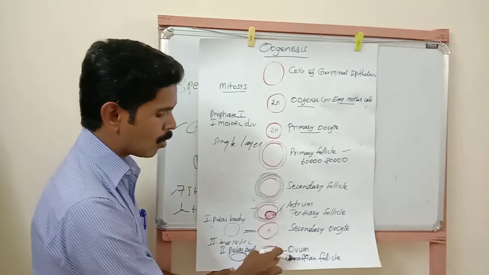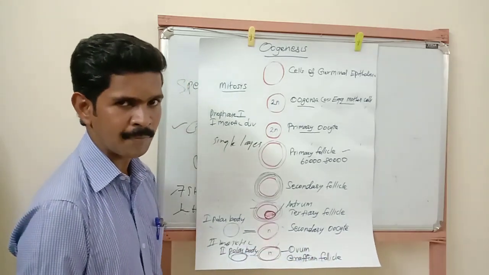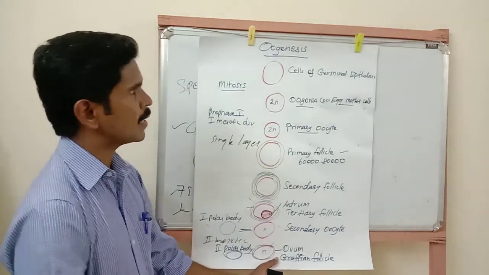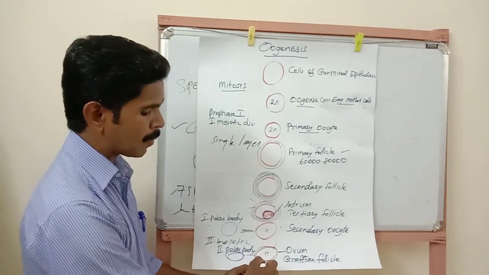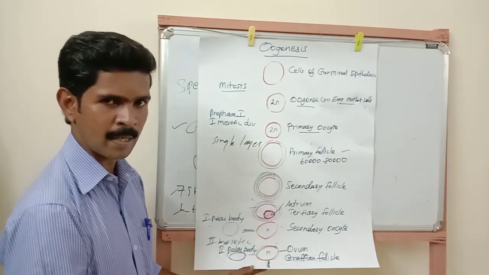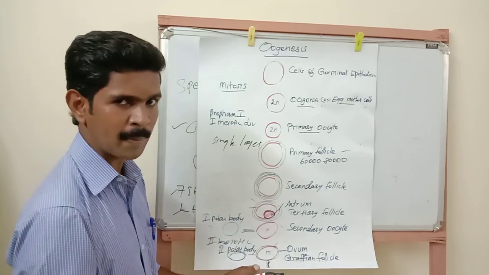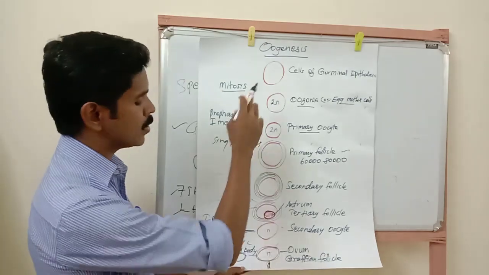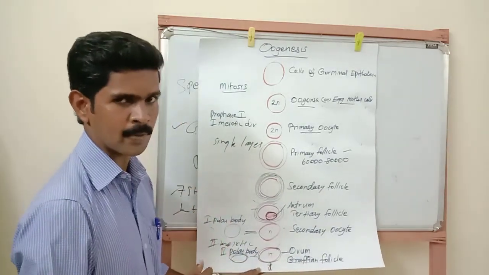Understand? Now this ovum is covered with mature Graafian follicles. So at the end of the oogenesis process, only one haploid ovum is produced. But in the spermatogenesis process, as I already told you, 4 spermatids are produced. 4 haploid spermatids become sperms, so 4 haploid sperms are produced. But in oogenesis, at the end of the process, only one ovum is produced.